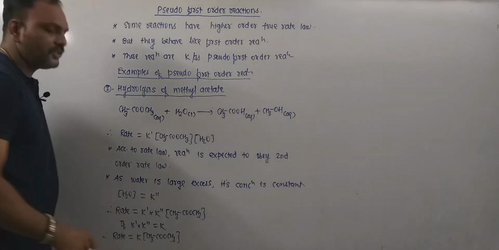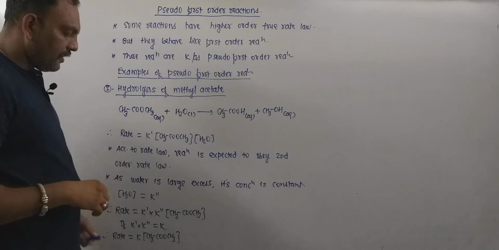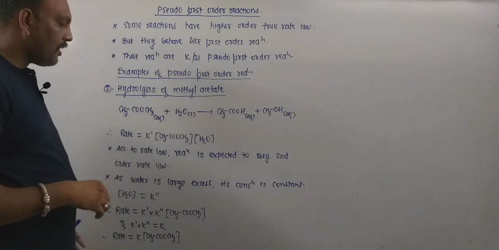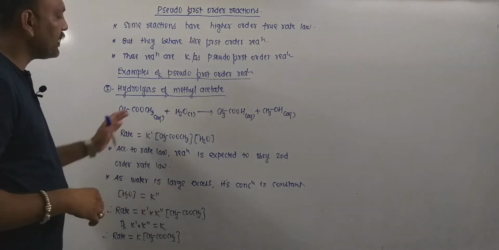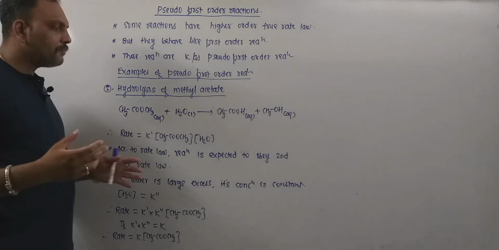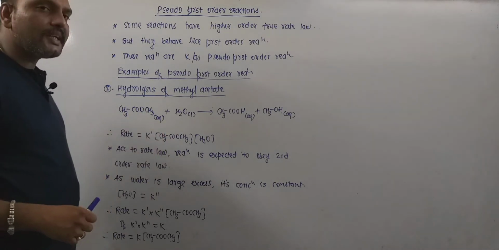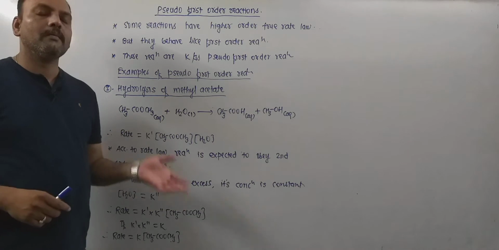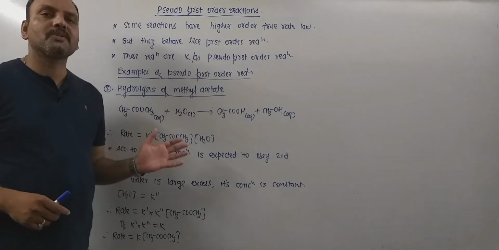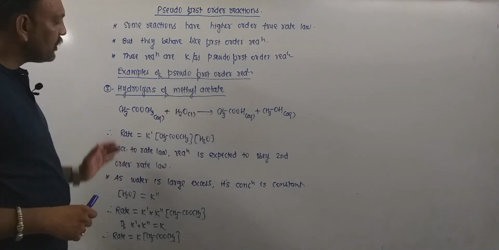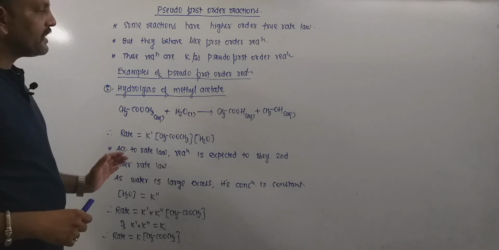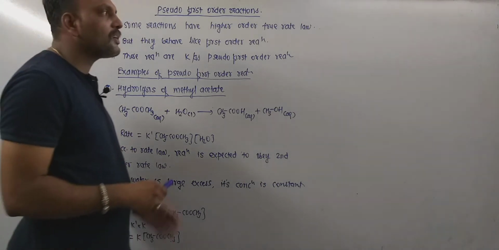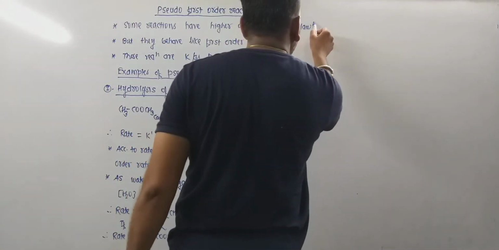So this is the rate law according to the behavior of this reaction. So though this reaction seems to be of second order, it follows the first order rate law. Thus the hydrolysis of methyl acetate is one of the finest examples of a pseudo first order reaction.